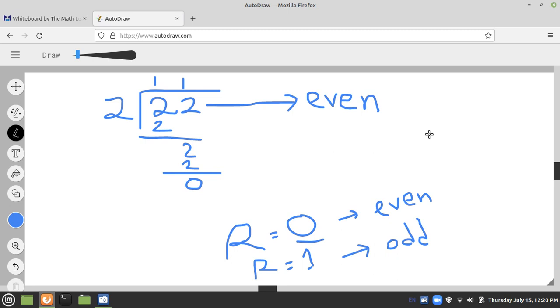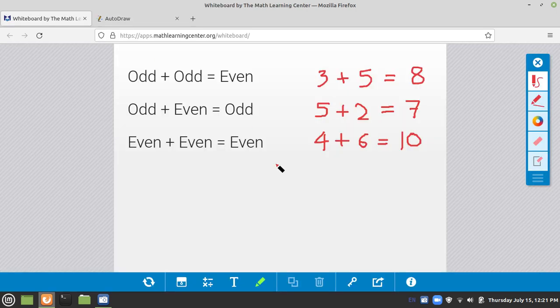Okay dear students, by dividing by 2, through the division of 2, you can check if a number is even or odd. You can divide a number by 2 and check if the remainder is 0, the number is even. If the remainder is 1, the number is odd. So alhamdulillah, this was the discussion about odd and even numbers, dear students.